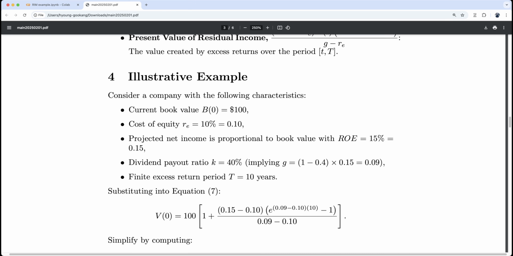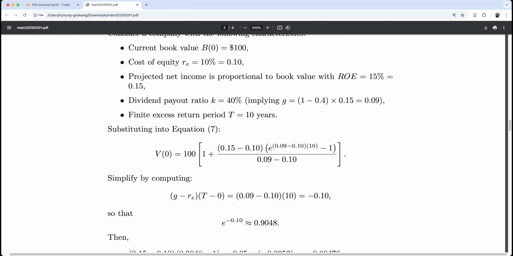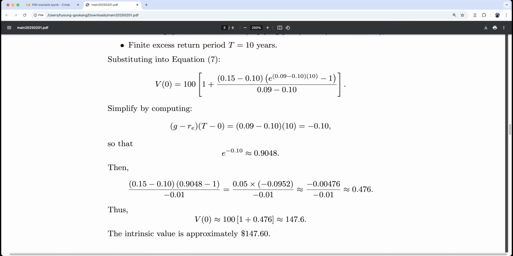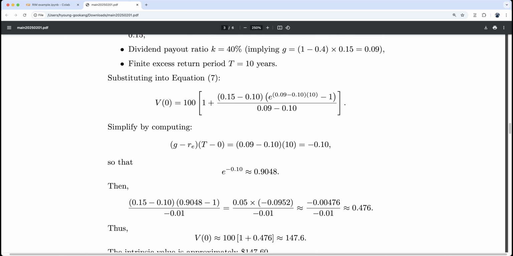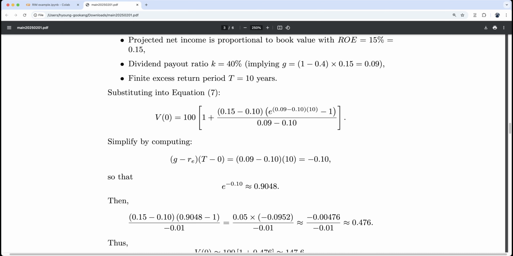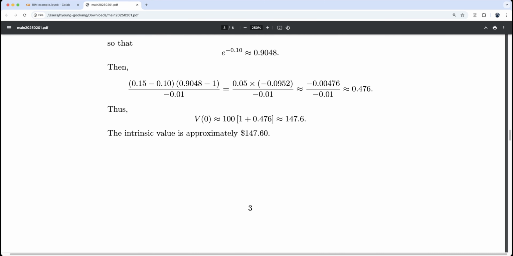Okay. So substituting this in equation 7, and by computing this one, we have this one, and therefore the solution is about $147.6. Since book value is about 100, the price to book ratio is about 1.5, 1.476.